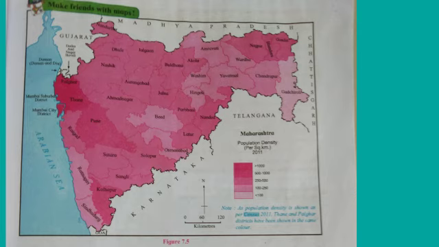Why is the density of population less in Gadchiroli? The density of population is less in Gadchiroli due to dense forest and unfavorable weather conditions. Last question, have a discussion in the class on the effect of physiography, climate, area under forest, industries, etc. on the density of population. Physiography, climate condition, area under forest, industries affect the density of population in a particular area or region.